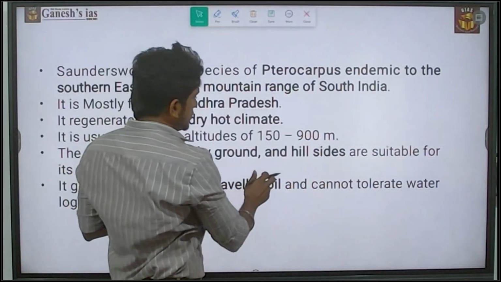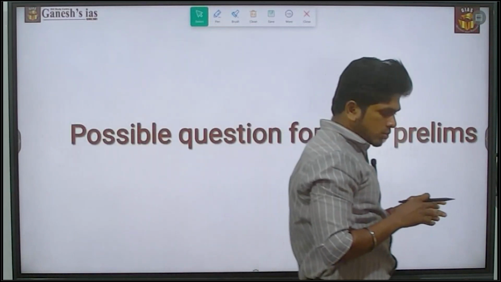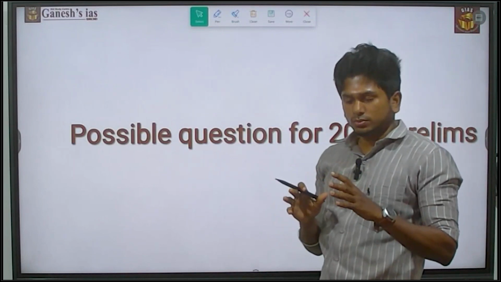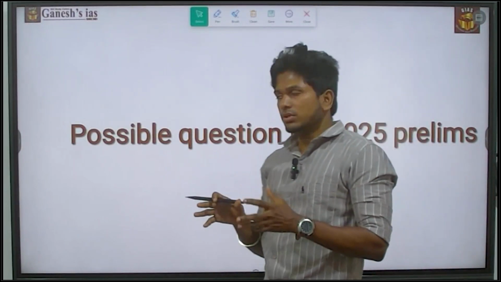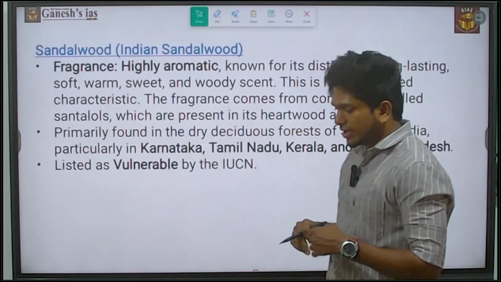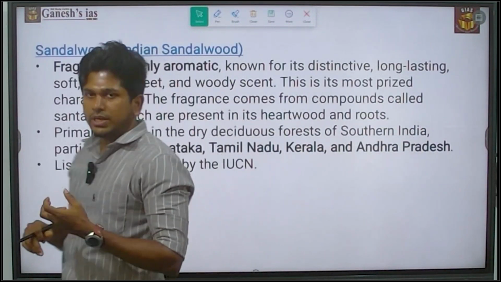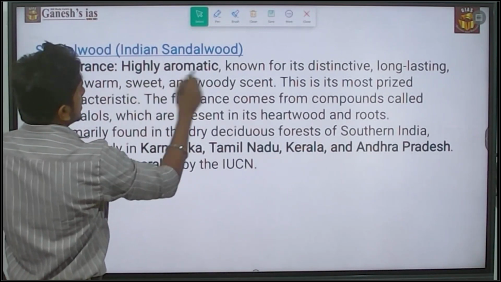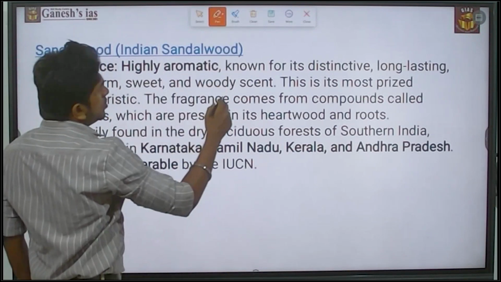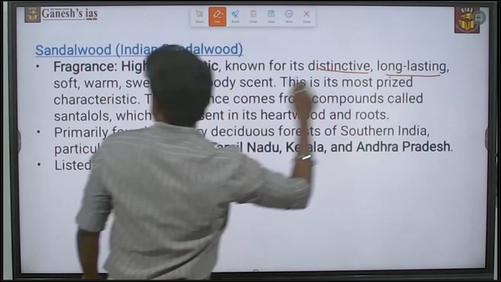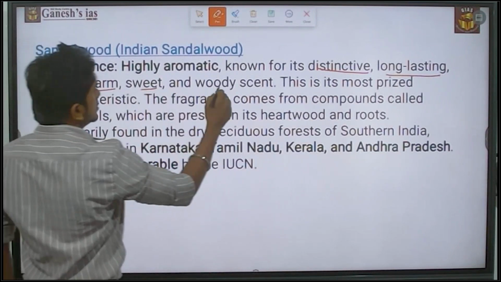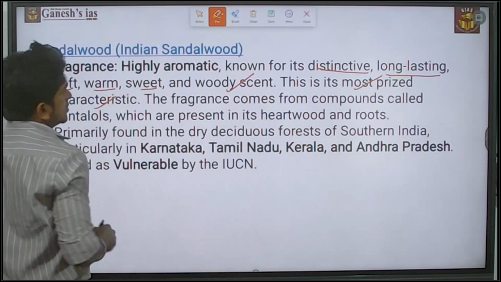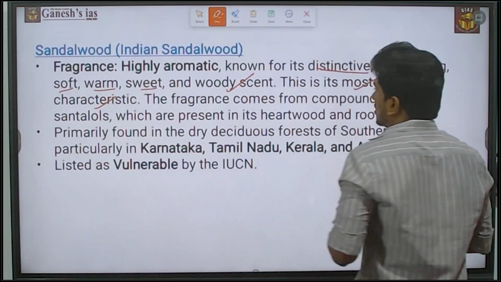There is confusion for the aspirants about whether the red sander is the same as sandalwood. Red sander and sandalwood are different things. For example, sandalwood is the aromatic one. Please note it, Indian sandalwood. It is highly aromatic, known for its distinctive, long-lasting, soft, warm, sweet, woody scent. This is its most prized characteristic. The fragrance comes from the component called santalol,